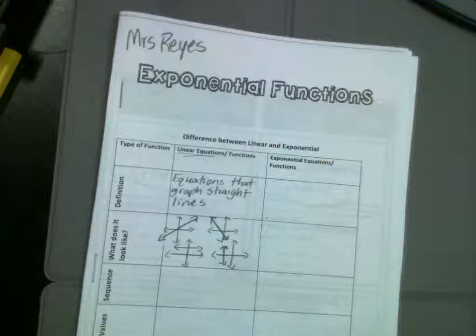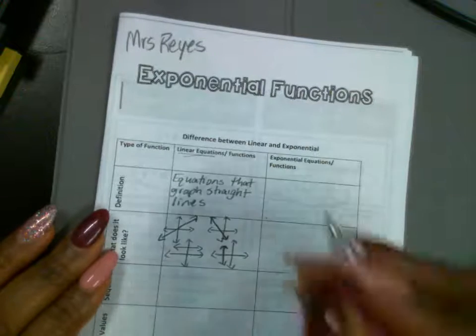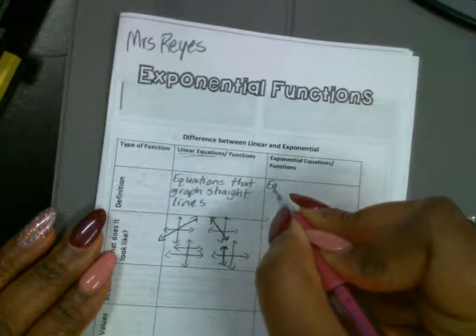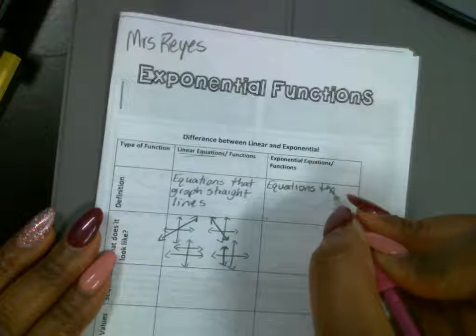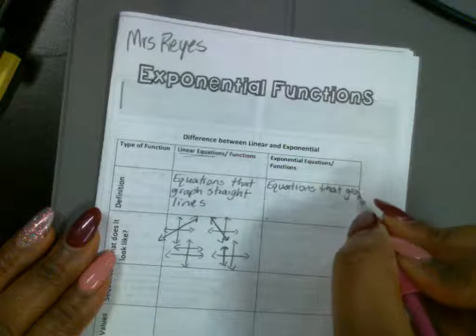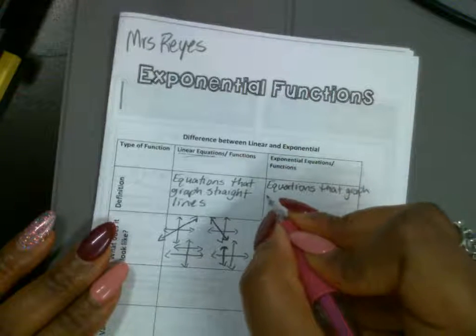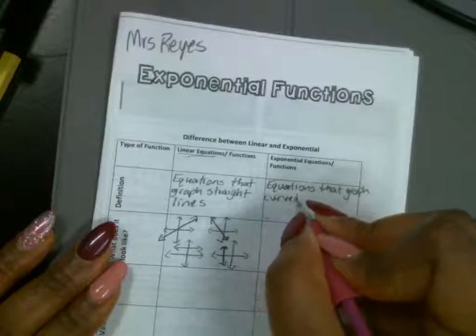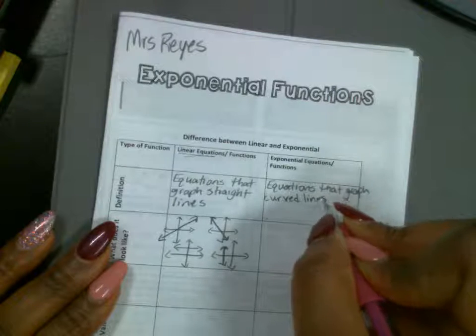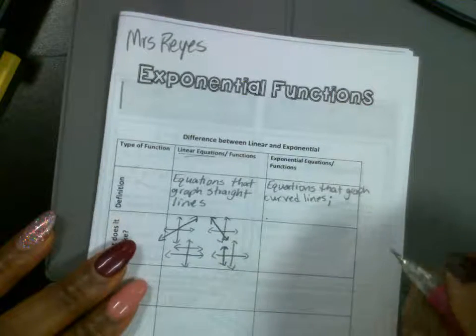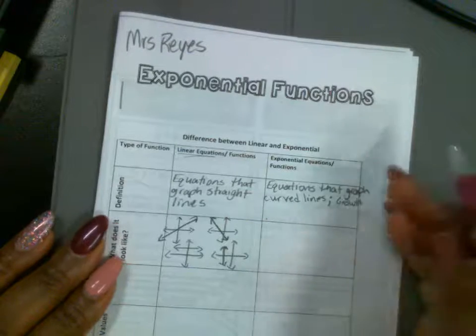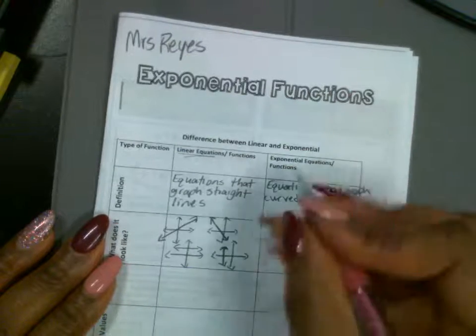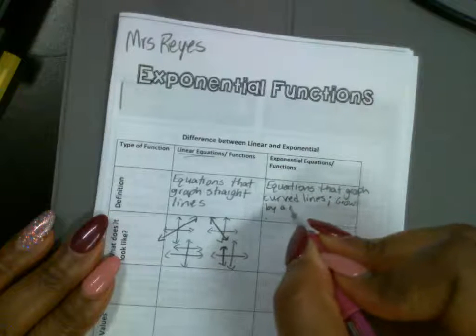Exponential functions or equations are equations that graph curved lines. They're going to grow by a common ratio.